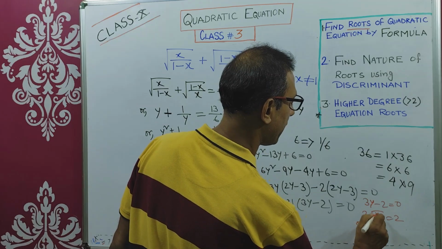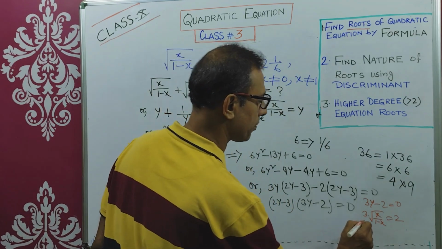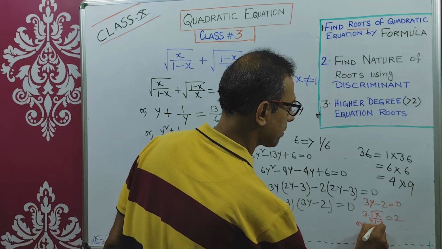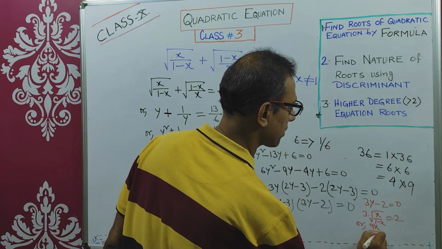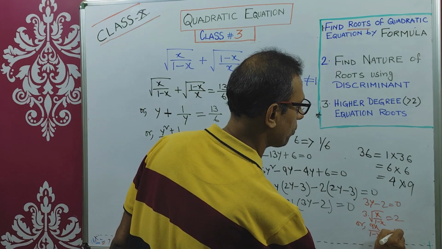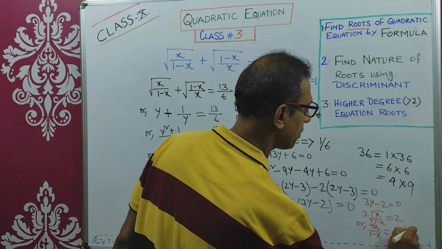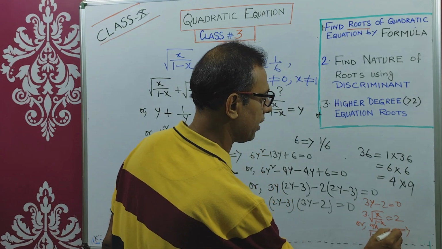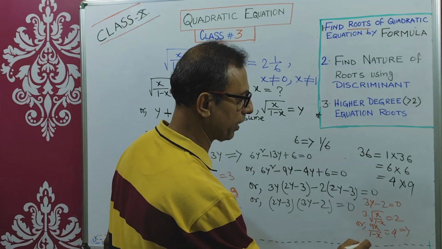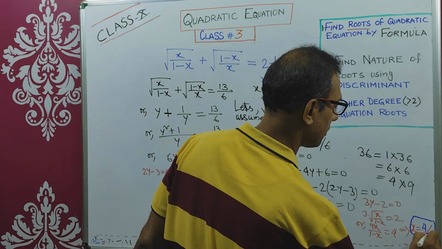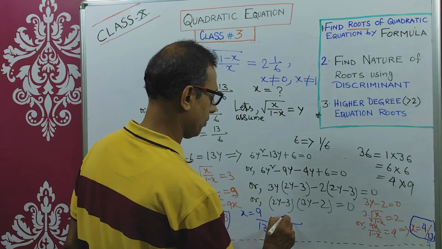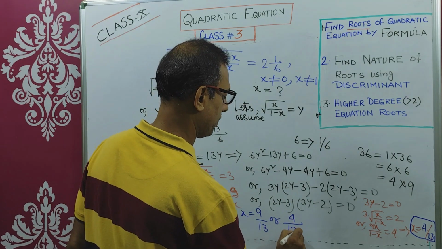You square both sides. 9 into x by 1 minus x, 9x by 1 minus x equals 4. So therefore 9x equals 4 into 1 minus x, which is 4 minus 4x. So x equals 4 by 13, not 9 by 13. It is 4 by 13.